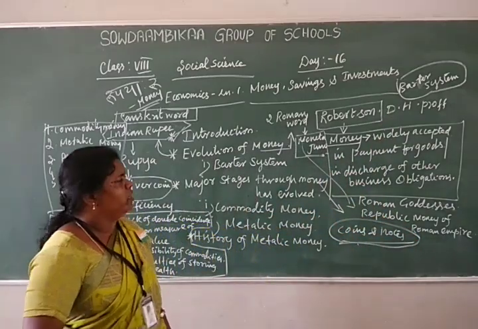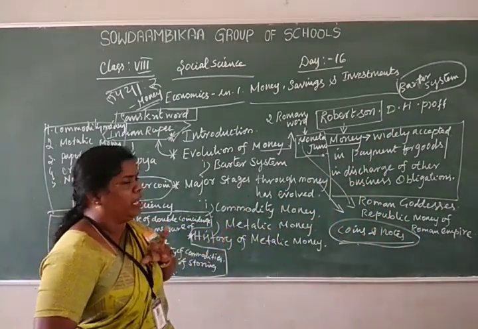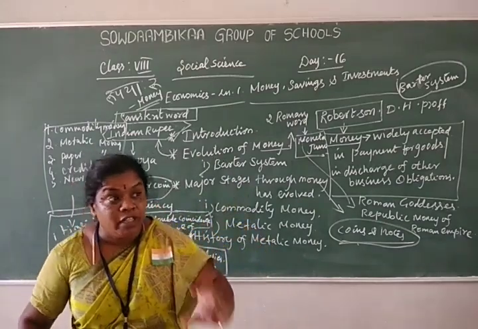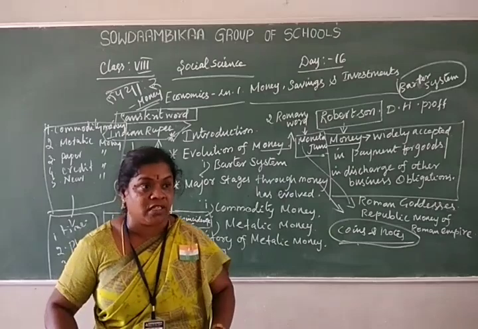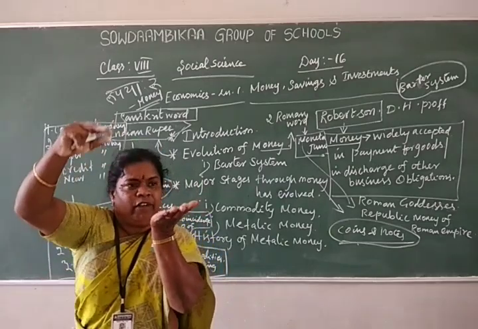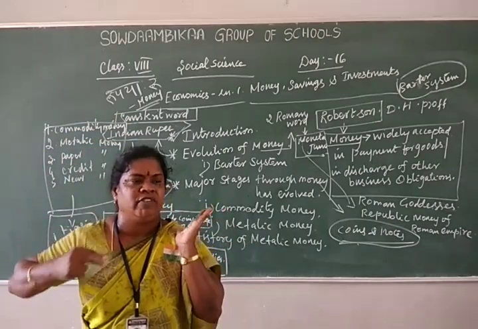Next we are going to discuss metallic money. What is the meaning of metallic money? After human civilization began, it developed step by step. That means the progress of human civilization.